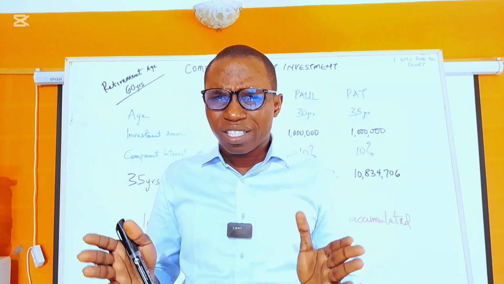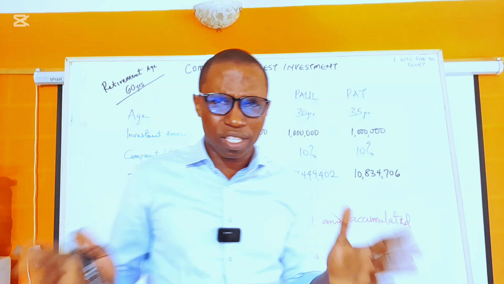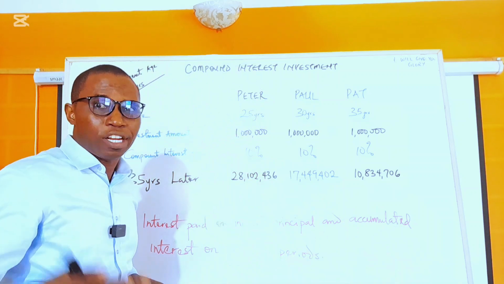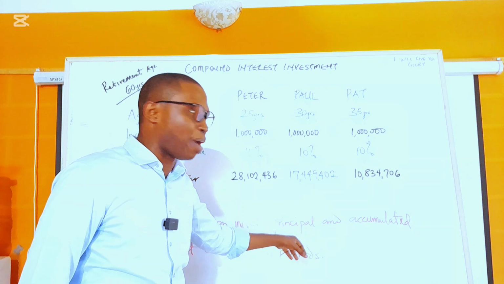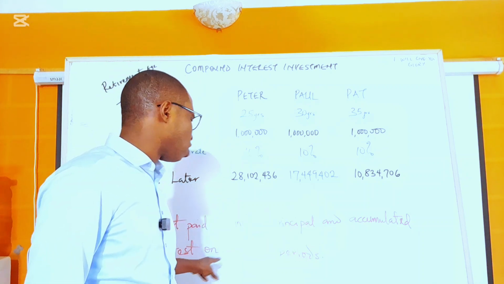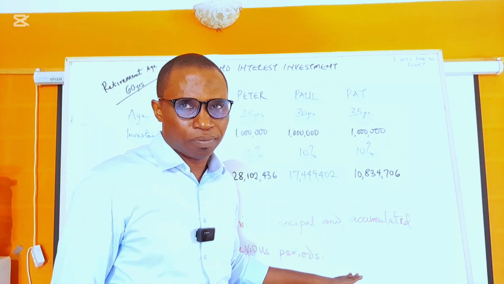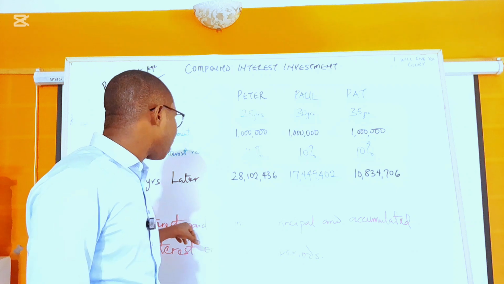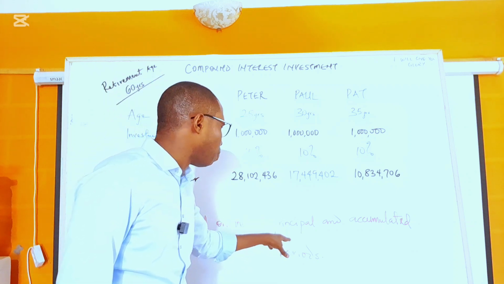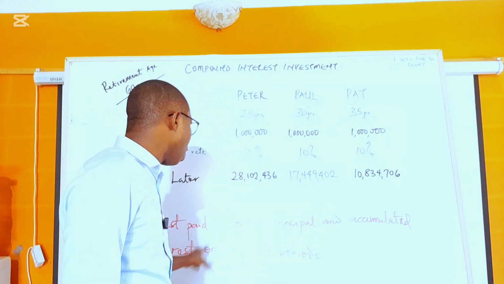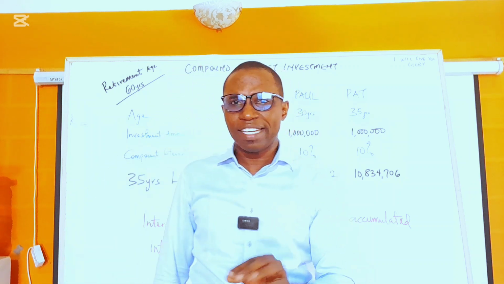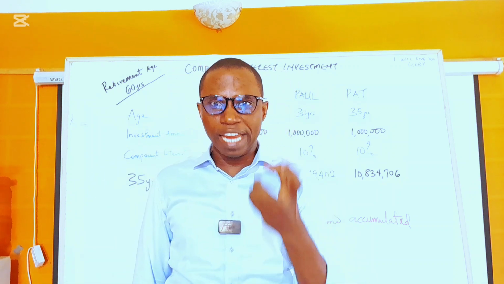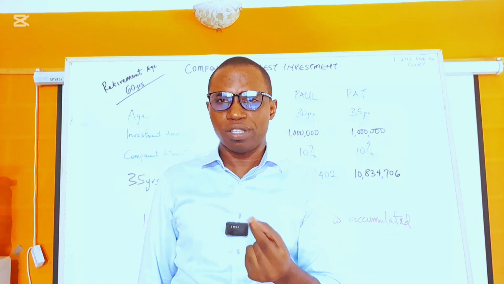So what is compound interest investment? According to Investopedia, it's interest paid on initial principal and accumulated interest on previous periods. Let me say that again: interest paid on initial principal and accumulated interest on previous periods, which means, let's say you invested 100,000 for a year at 10% interest rate.